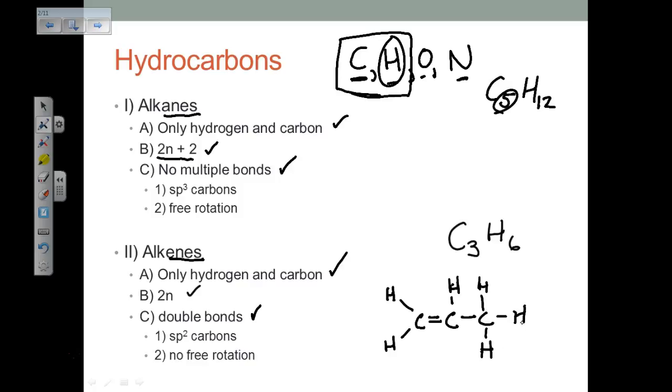It doesn't matter that it's single bonded everywhere else. As soon as there's one double bond, that makes it an alkene. And where there is a double bond, that locks that configuration into place. There's no free rotation around this carbon. It's locked into place and can't move. There is free rotation here, where this hydrogen can flop down and spin around, but there's nothing like that here. It's because there are sp2 hybridized carbons.